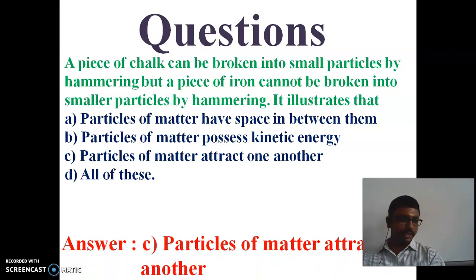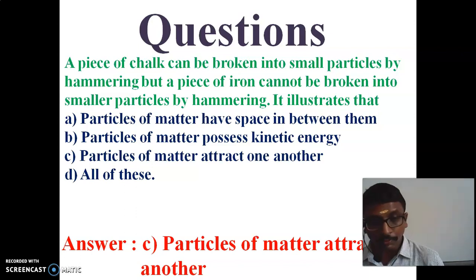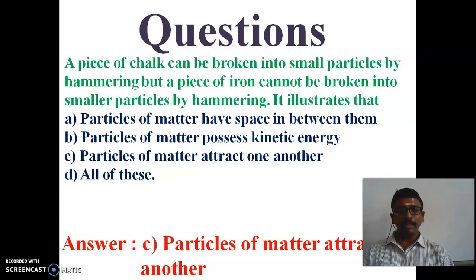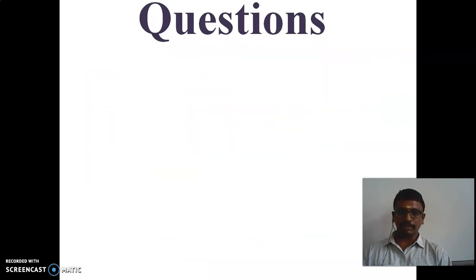Which is the correct answer? When we see the two, chalk and iron, if the particles have more force of attraction, that means the particles are difficult to break. So the answer for that is C option.